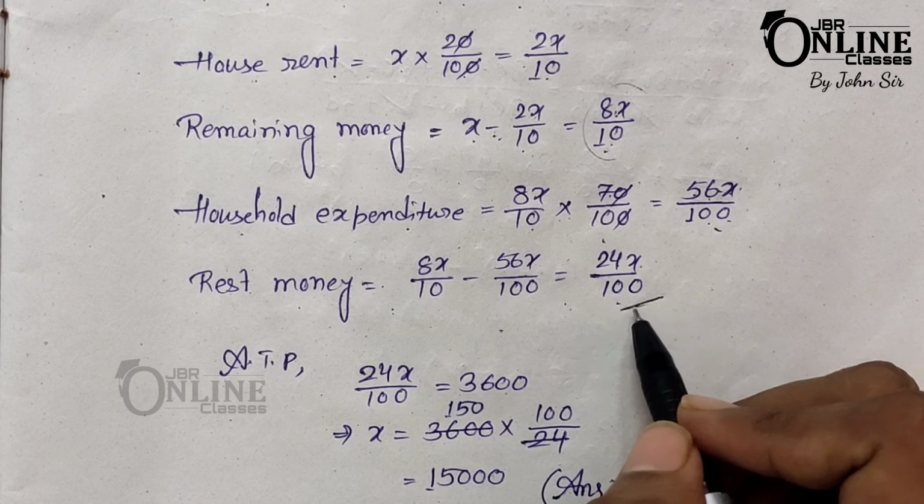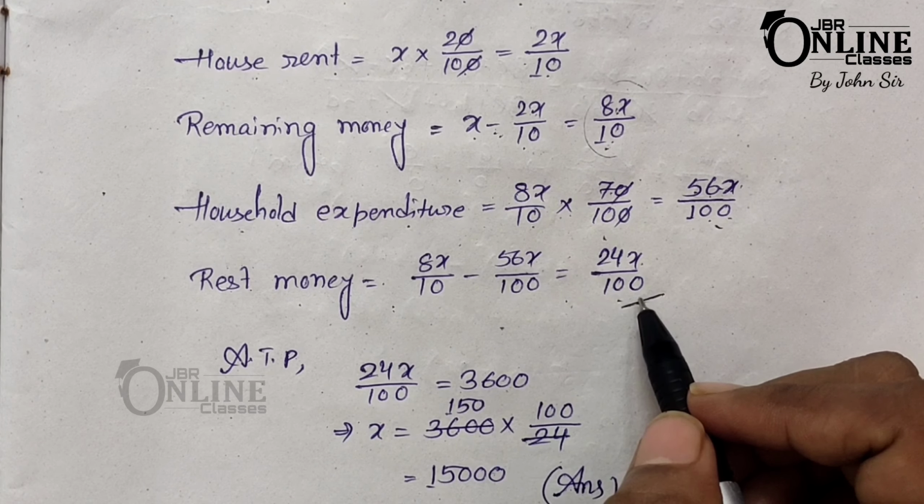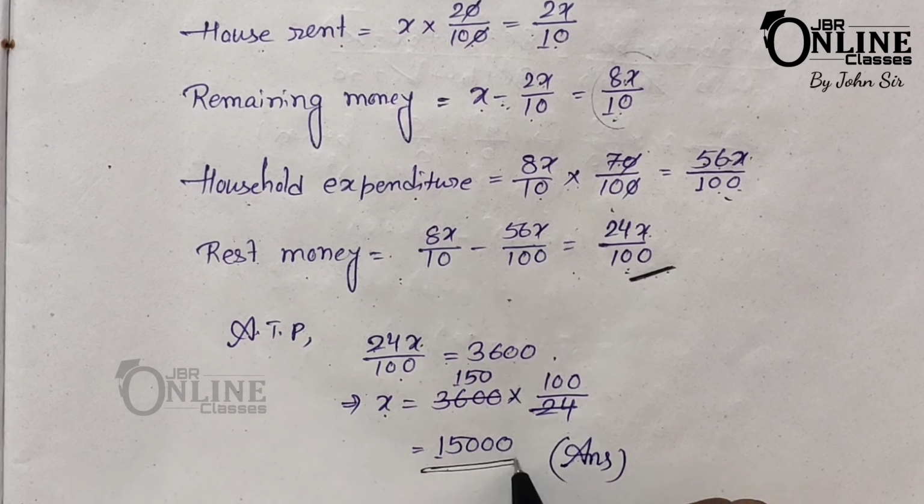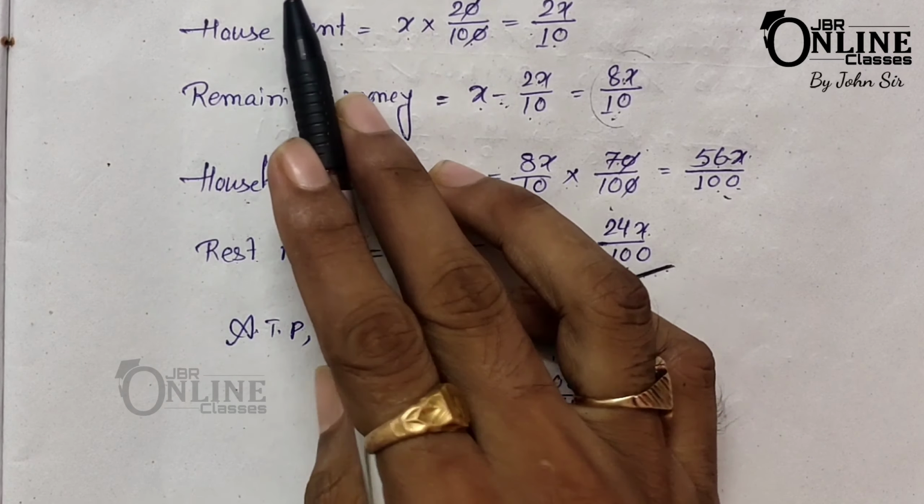Now you have to find out, if he saves 3600 per month, then what is the total income per month. So here that 24x by 100 is the money which is saved. So according to the problem, you can easily write 24x by 100 equals 3600, and from that x equals 15,000. So 15,000 is the total income.